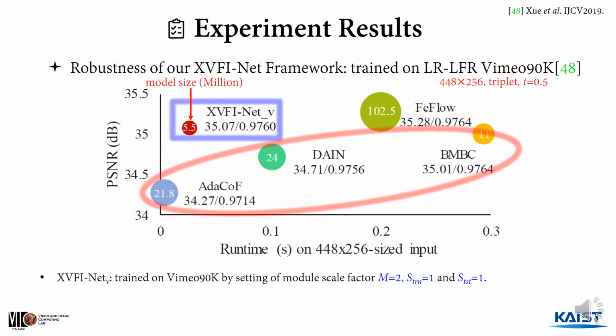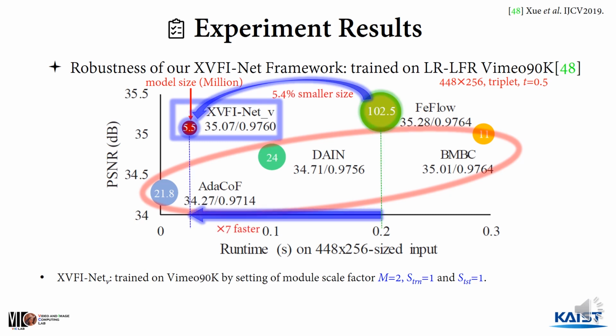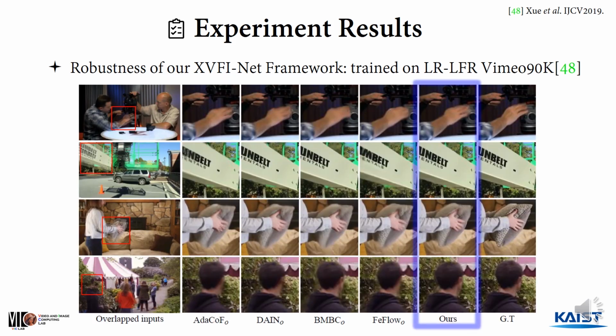However, XVFI shows lower performance than that of FLAVR, but has a much smaller model size, only 5.4% of the number of FLAVR's parameters, thus leading to about 7 times faster runtime. As a result, our XPFiNet also shows its robustness to the benchmark dataset by simply adjusting the model scale factors M, S_train, and S_test. This visual comparison also qualitatively supports our framework's robustness on the Vimeo dataset.